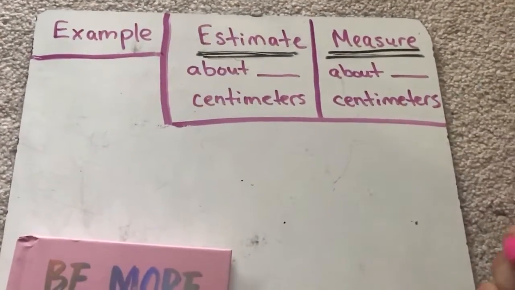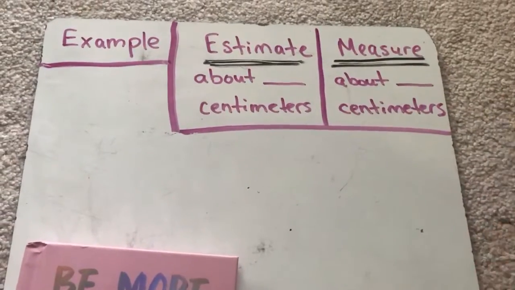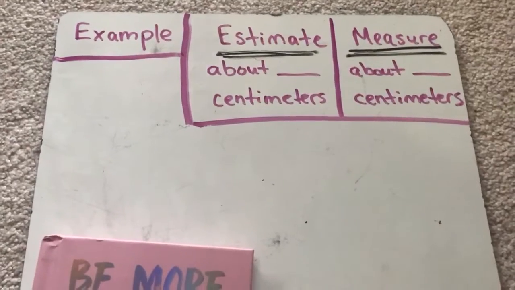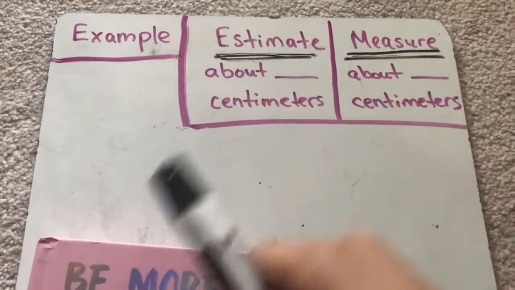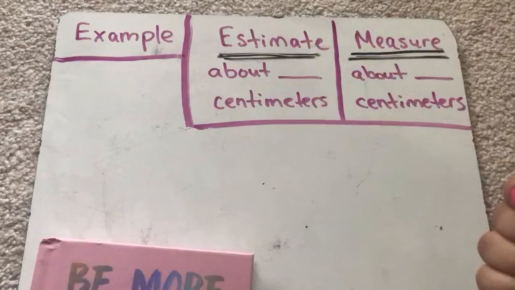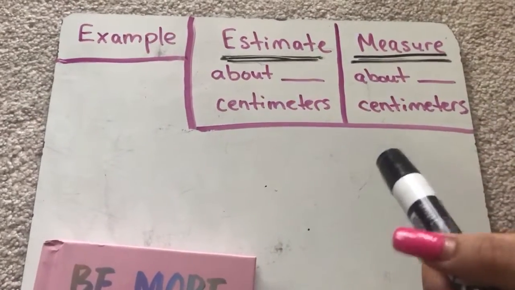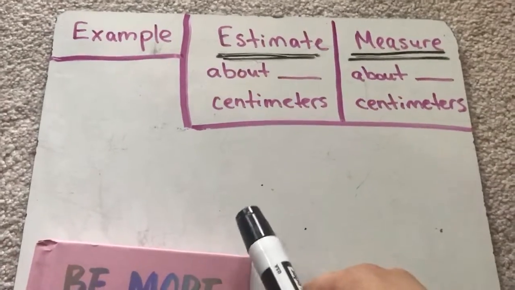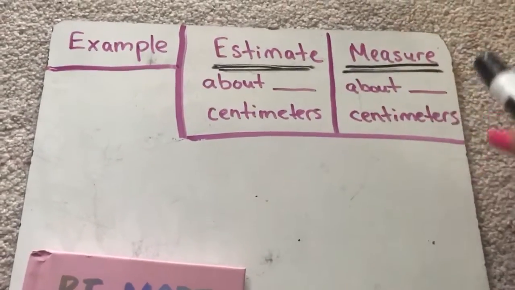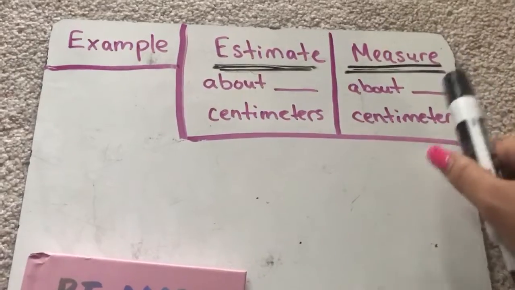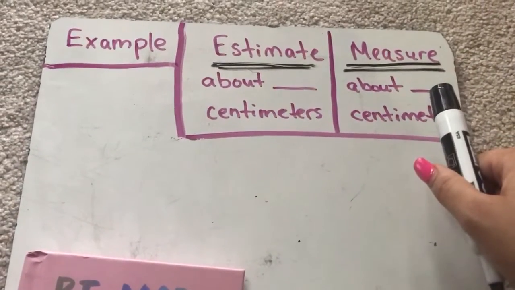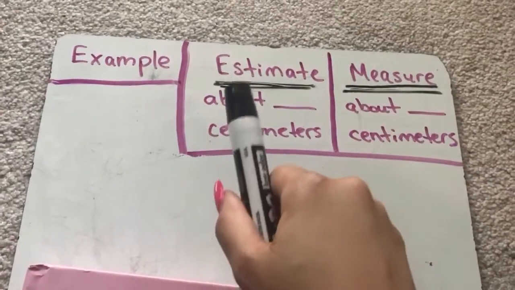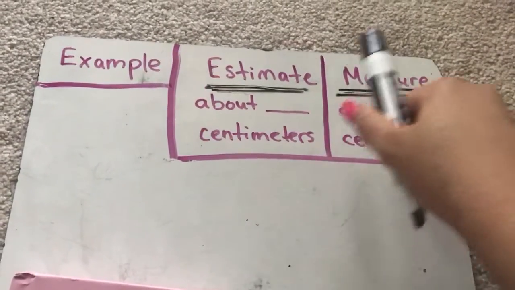Kind of like when we make a hypothesis in a science experiment, or a prediction when you think about a book or a story. These are things that happen before we've done the experiment, right? A hypothesis, and a prediction happens before we read the story. So an estimation is going to happen before you actually do the calculations and the proof of the measurement to actually find out what it really is, okay?